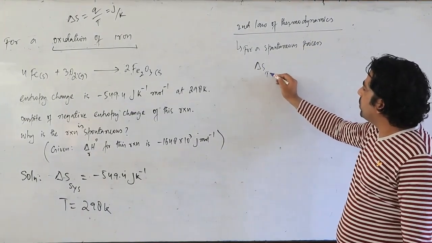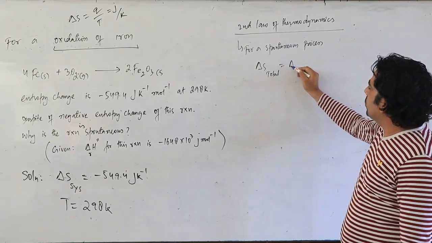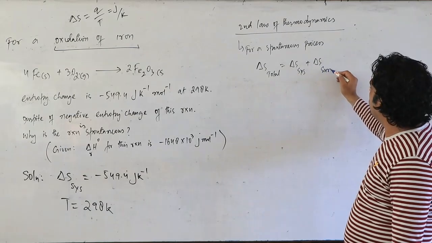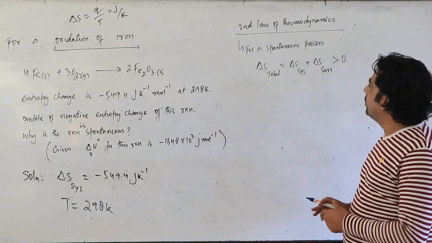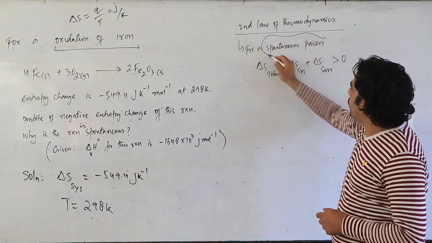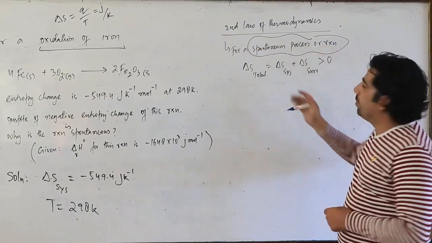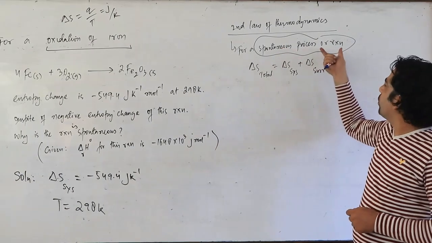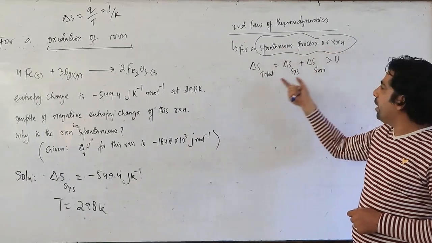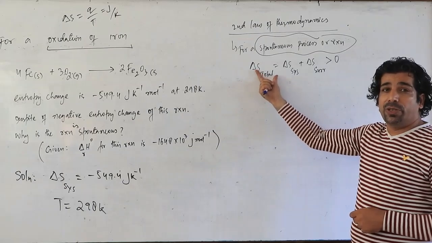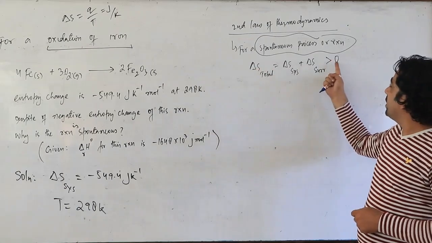Delta S total is equal to delta S system plus delta S surroundings, which is greater than 0. So for a spontaneous process or spontaneous reaction, the total entropy change of the universe should be greater than 0.